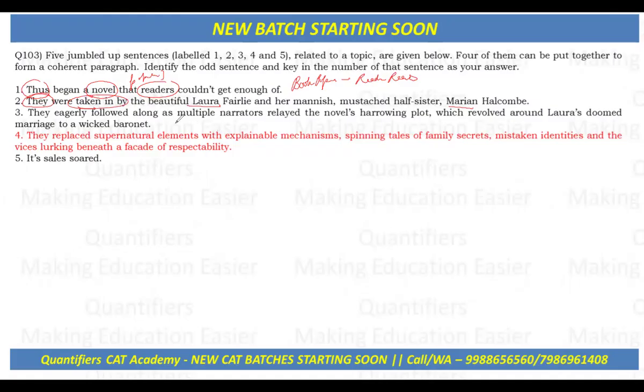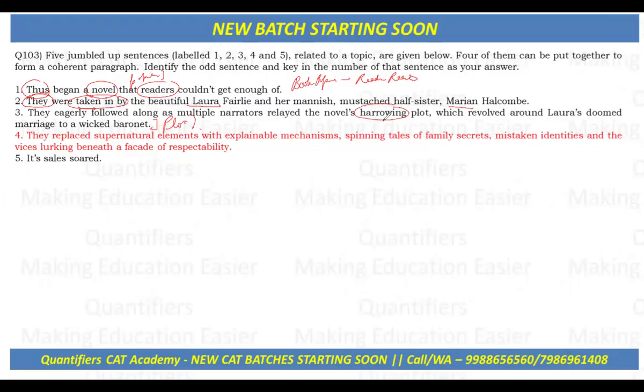Now: they eagerly followed along as multiple narrators relate the novel's harrowing plot, which revolved around Laura's doomed marriage to a wicked baronet. This gives us the plot of the novel, with more details. The book uses multiple narrators, so several characters may be telling parts of the story, and the plot is harrowing, which means dramatic and frightening.